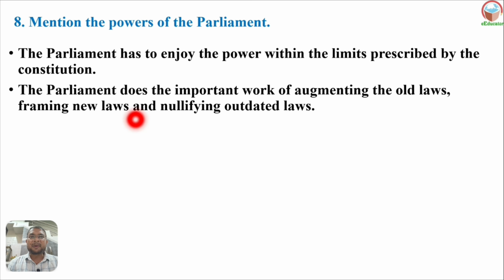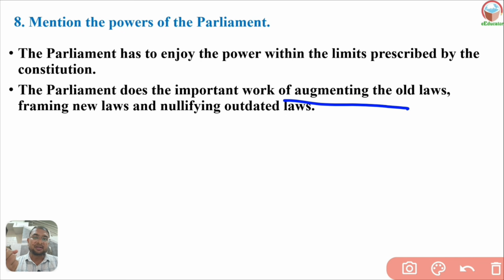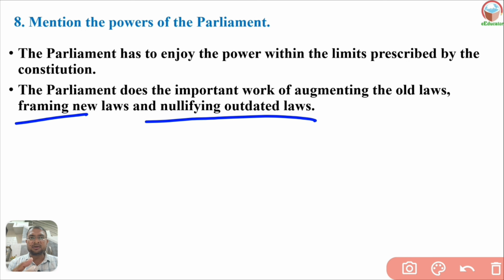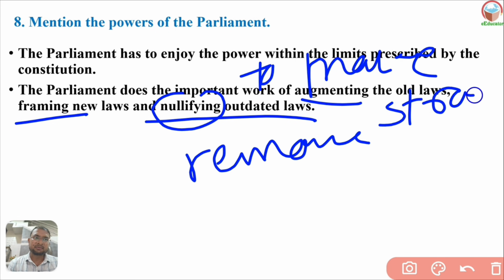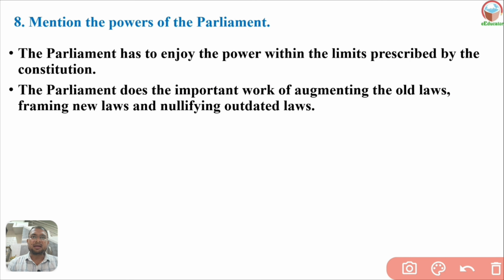The parliament does the important work of augmenting old laws, that is, making old laws stronger. They frame new laws and nullify outdated laws which are not required, that is, they remove them. Augment means to make strong, and nullify means to remove. So the parliament makes old laws stronger, frames new laws, and removes those which are not required.